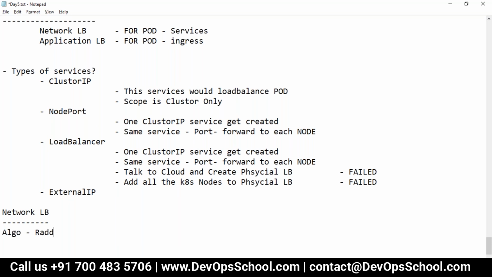Okay, random load balancing. Now the next question is, this is doing the load balancing on the IP address and port of the pod. Now how does the service load balancing get added to the pod? The moment you match the labels of the pod with the service label, it automatically load balances those pods. Asterisk is applied because I will tell you some more information during the lab. Now, when you create the service, the scope of the service is cluster only.